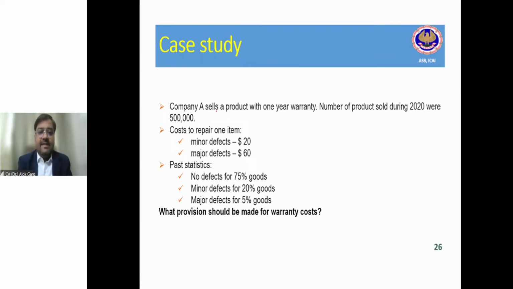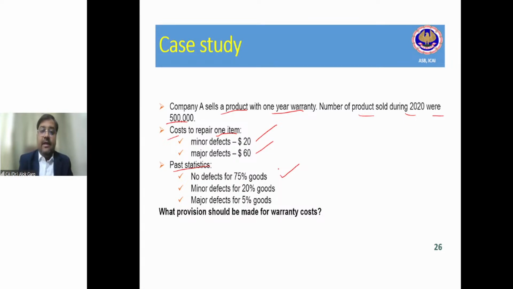Company A sells a product with 1 year warranty. Number of products sold during 2020 were 5 lakh. Cost to repair one item: in case of minor defect, it is $20. In case of major defect, it is $60. What is the past statistics? No defect for 75% goods.